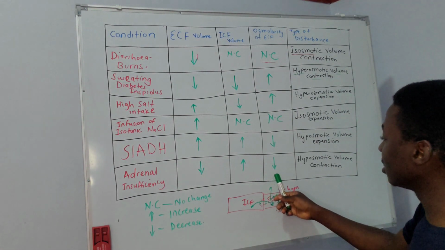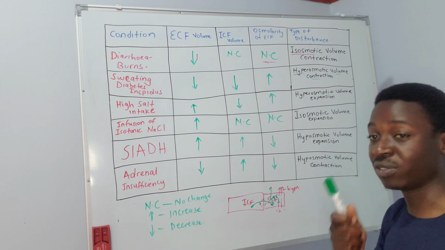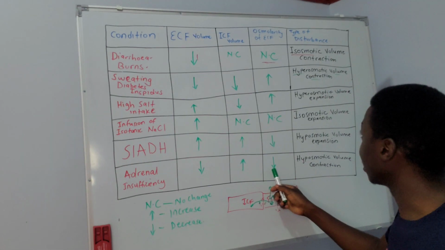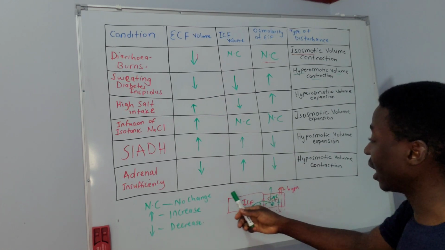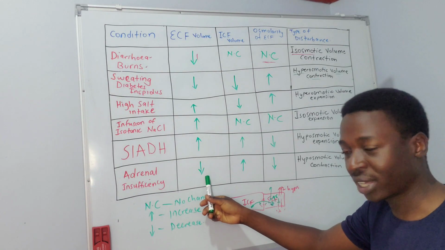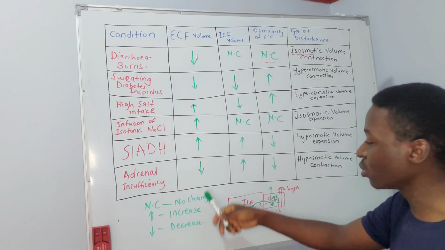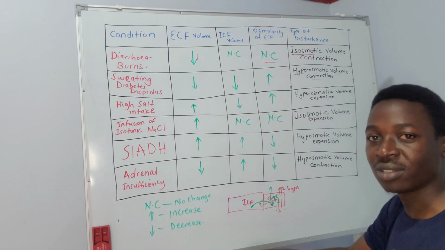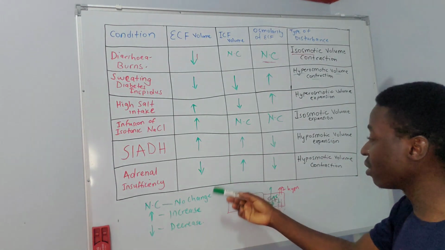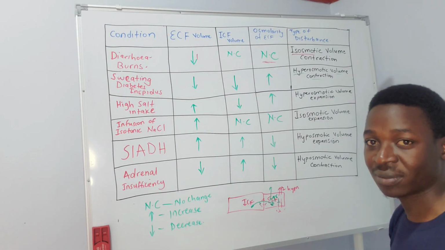Because the osmolarity has fallen, we expect a fluid shift because of the difference in osmolarity. But you remember that where sodium is, water follows. So sodium is moving out through urine, water is also following through urine. So eventually we expect a volume decrease in the extracellular fluid compartment.